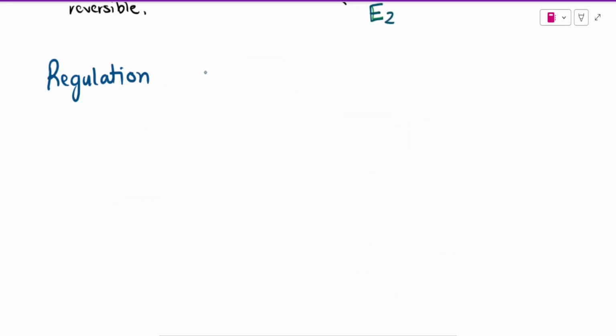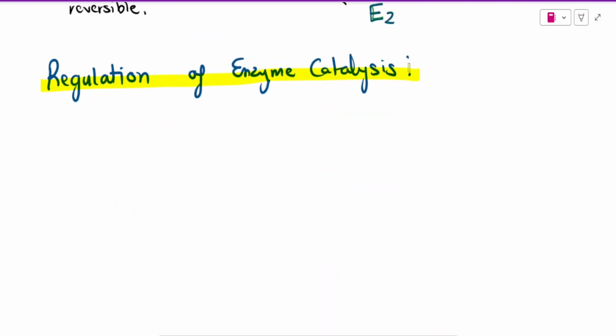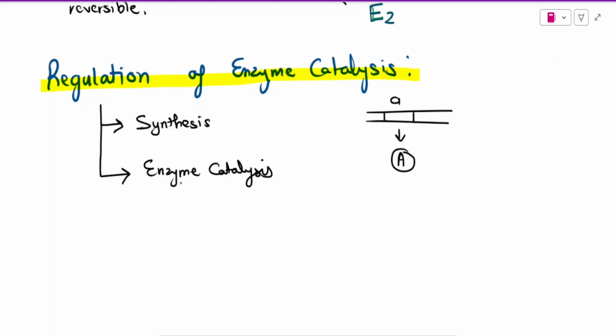Let's talk about regulation of enzyme catalysis. We must understand the basics of enzyme regulation in the context of metabolism. The detailed topic we will discuss in the enzyme lecture itself. The regulation of enzyme catalysis can take place at two different levels. Either we regulate the metabolic pathway through regulating enzymes at the level of their synthesis, or we regulate the pathway by regulating enzymes at the level of their catalysis.